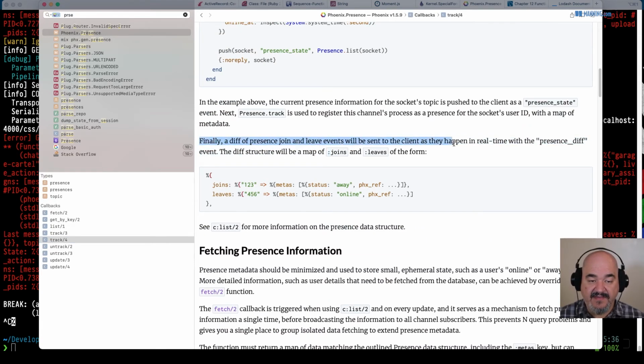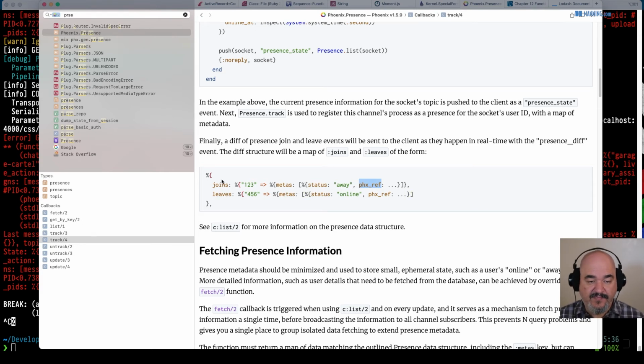It says, finally, a diff of presence join and leave events will be sent to the client as they happen in real time with the presence diff event. The diff structure will be a map of joins and leaves of the form. Joins is the key, and then each one of these is the key of the thing being tracked. In this case, it's our username. And these are the metas. We can store meta information in here. We haven't in this case, but it includes this Phoenix ref for us automatically.